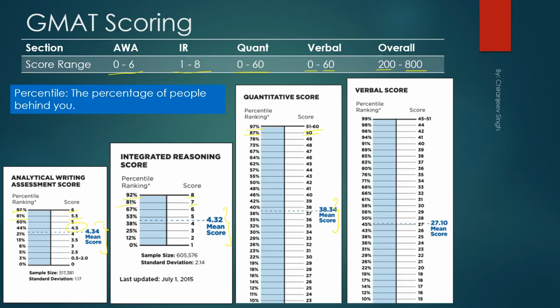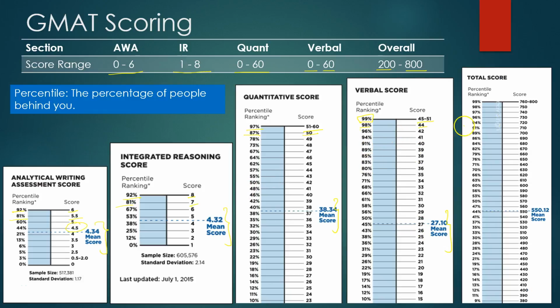In verbal, if you score 45 to 51, again they haven't even given the range 51 to 60, you are at the 99 percentile, which means 99% of the people are behind you. If you score 44, then 98% of the people are behind you. You can see the percentiles for different scores. And here the mean score is 27.10.